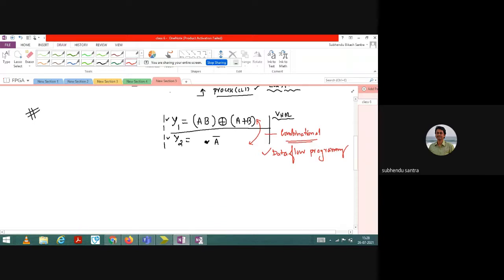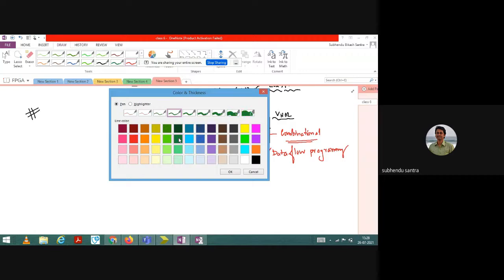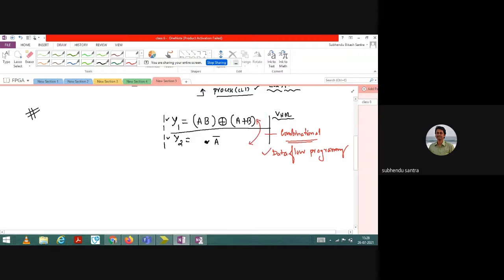To do this program, what do I need? You need to know the variables. So we need two output variables, and the input variables are also two.